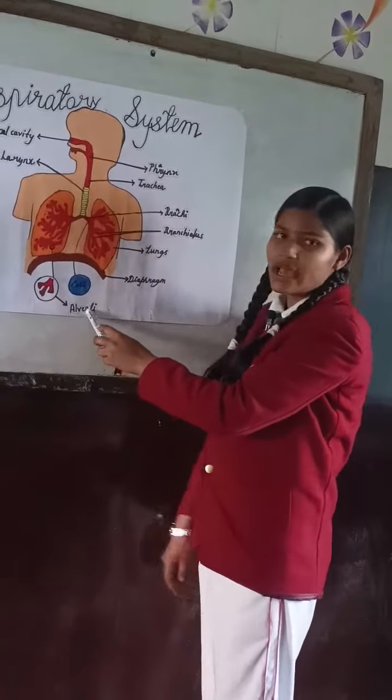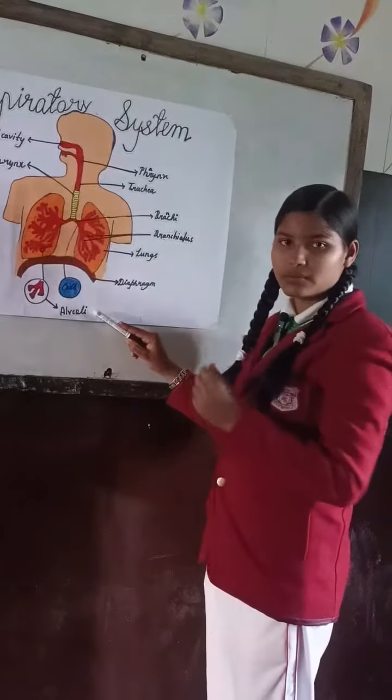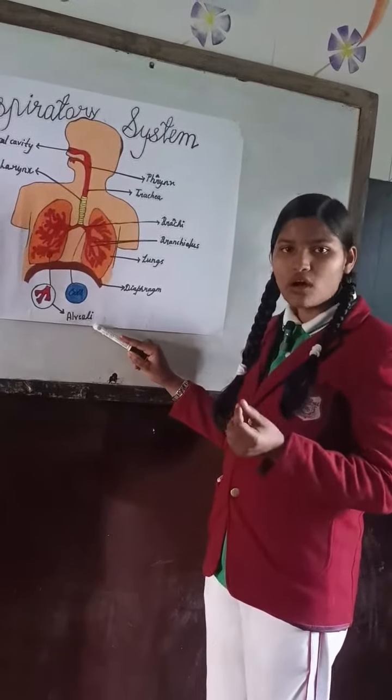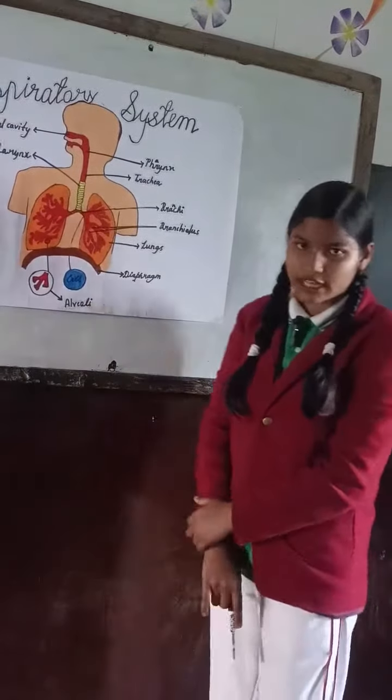Then the alveoli. Alveoli is a structure like a balloon or a grape-like structure. It's known as alveoli.